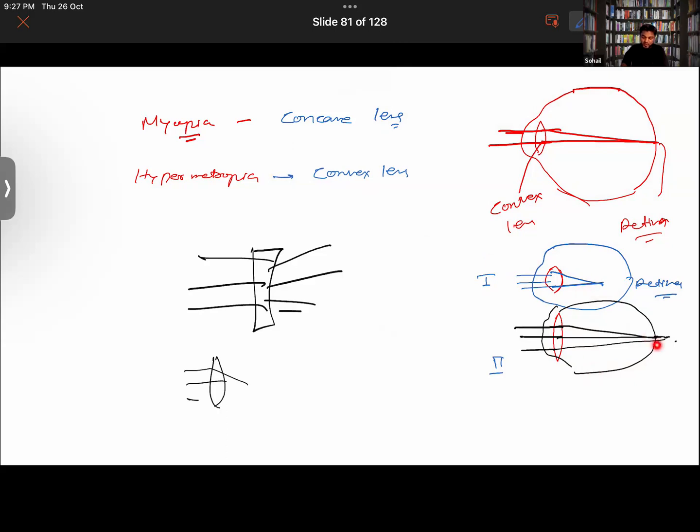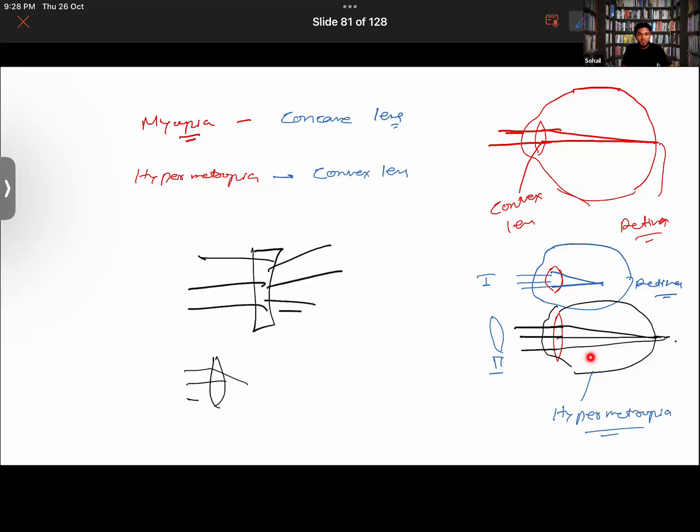Guys, look here. The focus is behind the eye. We need to bring it back onto the retina, where the image is supposed to be formed. So that's why you'll be using convex lens here, because this person is actually suffering from hypermetropia, where the focus is behind the eye. Sundu, Swaiga, and Chakrika, please do tell me if you are able to relate to it or not. If not, I will leave the topic, because it's not part of your syllabus.